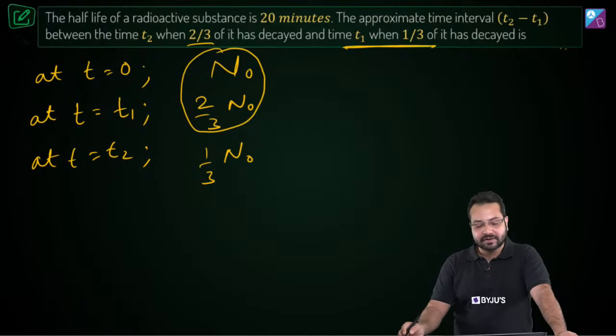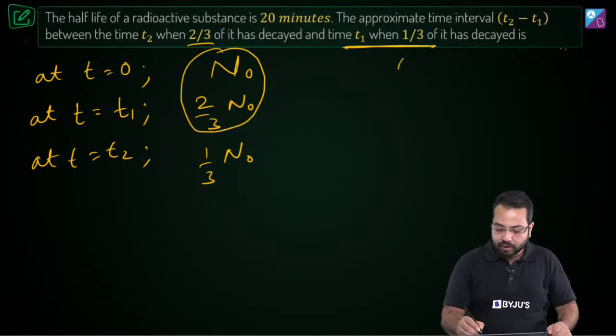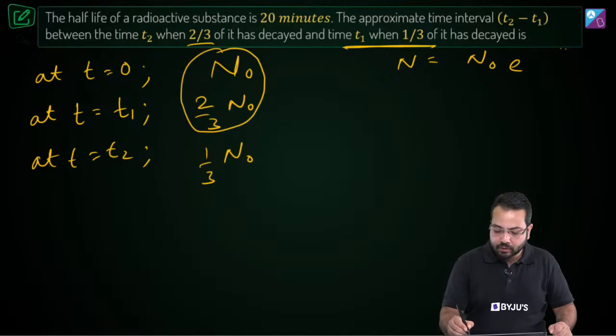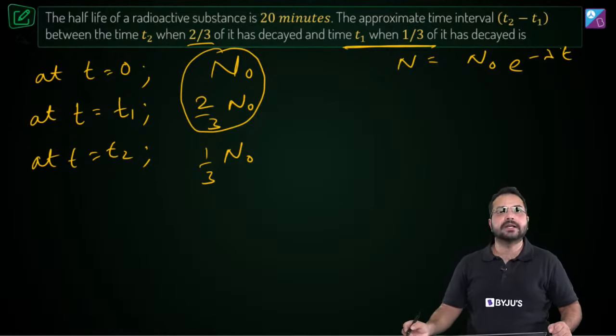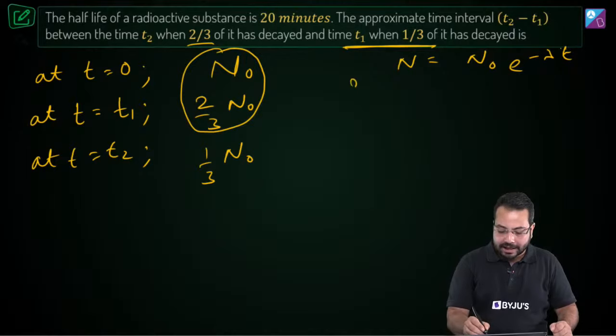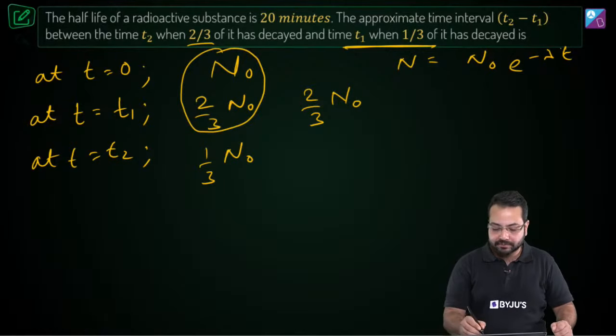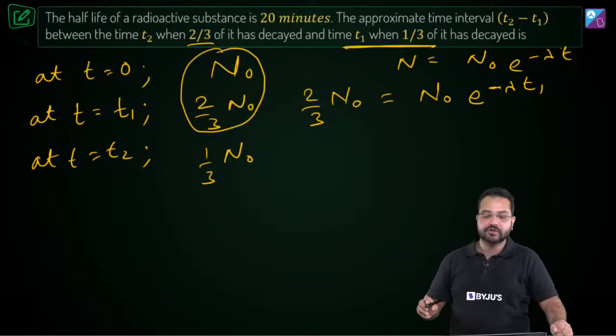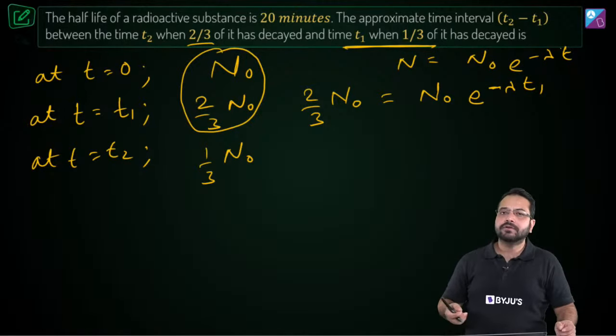For this decay, we can write an equation. We have N equals N naught e to the power minus lambda T. Here N is 2/3 N naught, the number of nuclei remaining. This is equal to N naught e to the power minus lambda T1. Pretty straightforward.